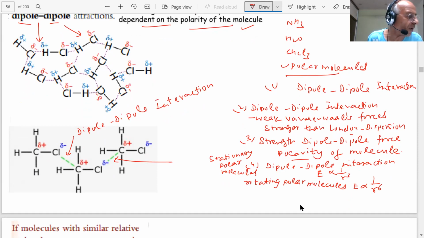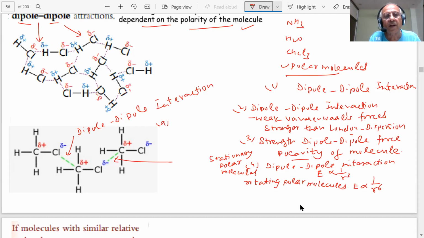So they always operate, students, at very short distances, which we have already shown. 500 picometer is a very short distance. So in this case, you have two things.